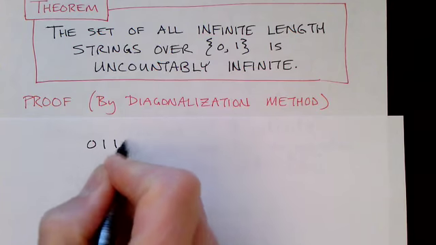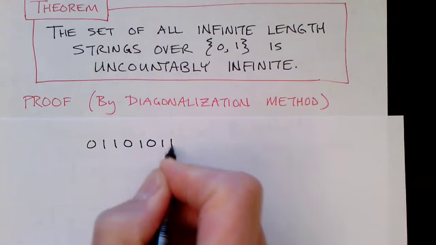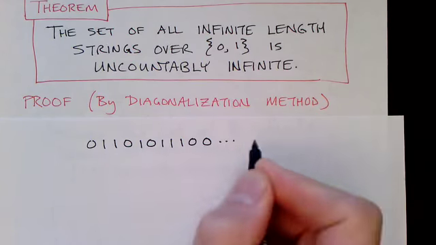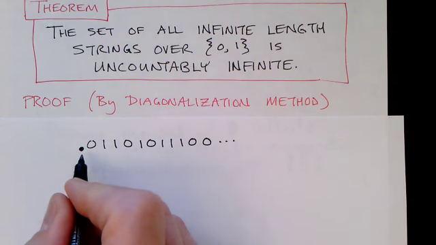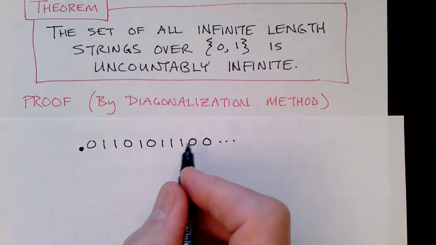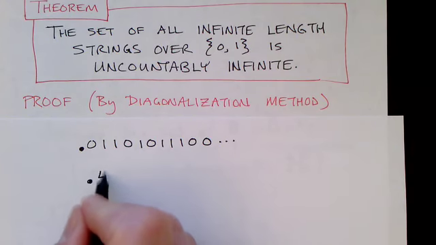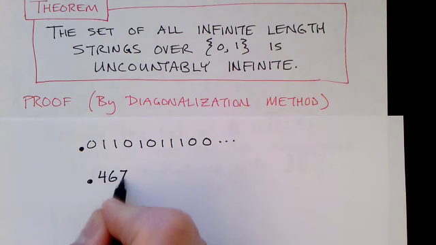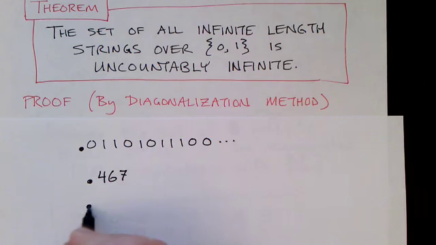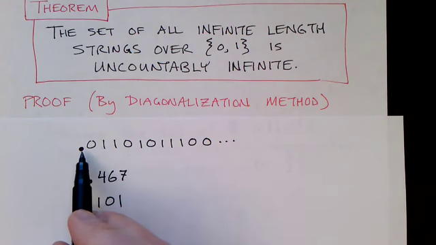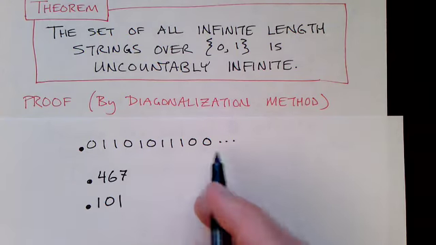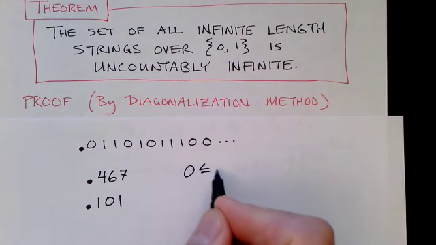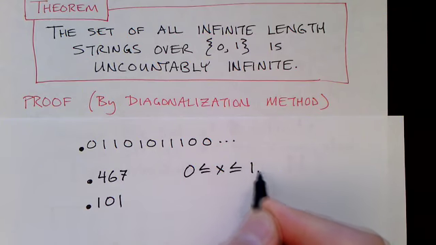If you have some string of zeros and ones, such as this, that's infinite, well, if we put a decimal point, or actually we should properly call this a binary point, this becomes a number, right? Just like you can specify decimal fractions like this, you can also do the same thing in binary. And so if we put a binary point in front of it, we get a number that is between 0 and 1.